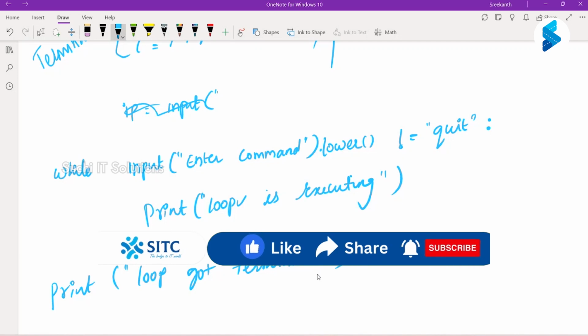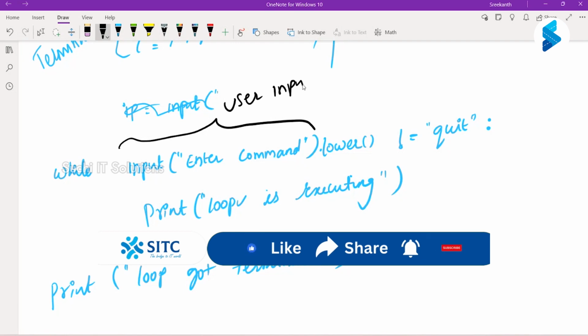Okay, so now tell me what will happen here. What does the input function do? Yeah, it will take the input, the user input. Done. And what are we checking here?